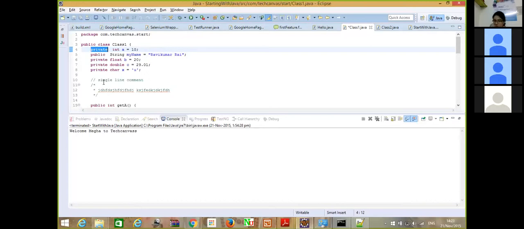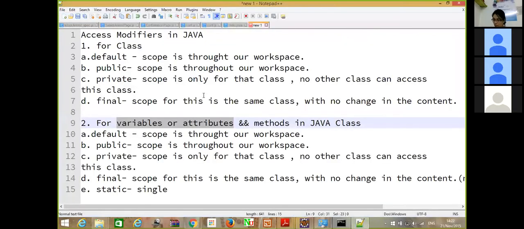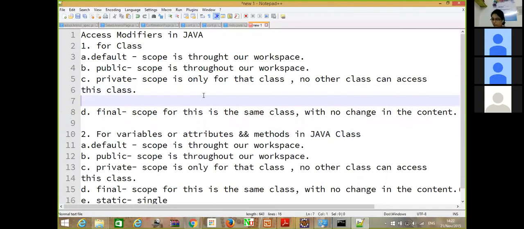Now I've just missed one more access modifier for classes. Let me just include it. This thing comes with a star, and its name is protected. Useful only in inheritance.